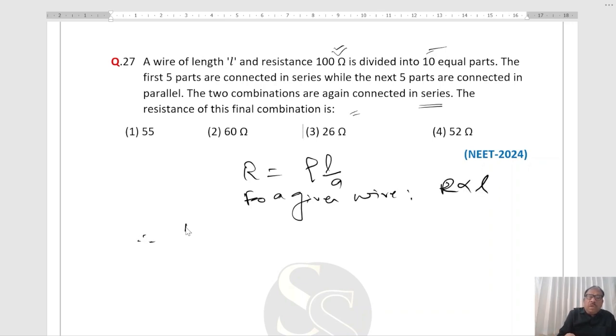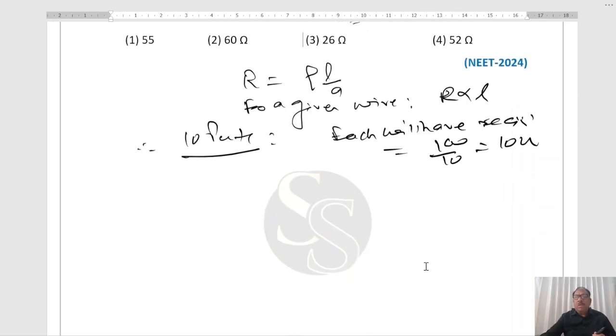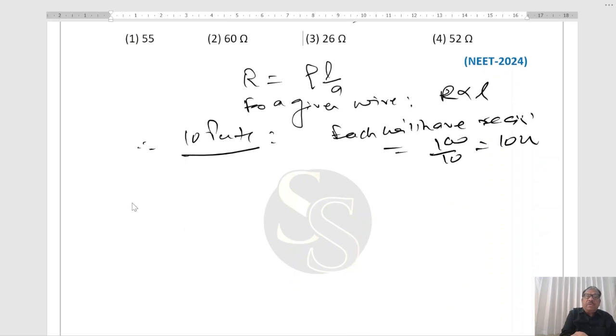Therefore, 10 parts means each will have resistance of 100 divided by 10 ohm, right? Next, 5 are connected in series.